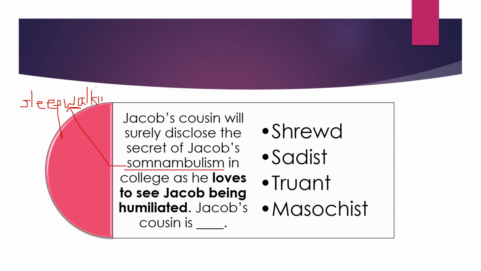Now Jacob's cousin is a person who likes to see somebody being humiliated, so such a person is termed as a sadist.